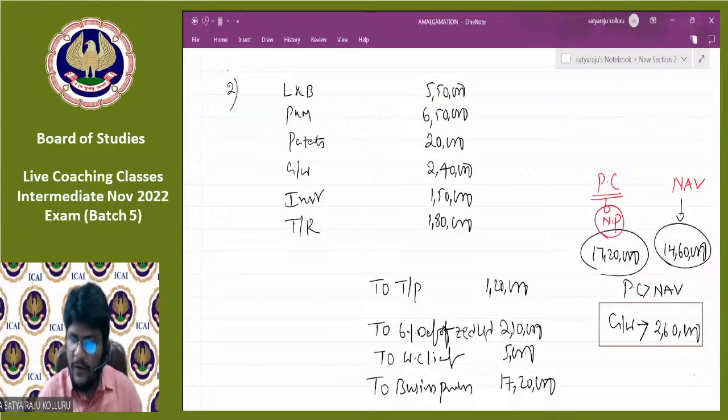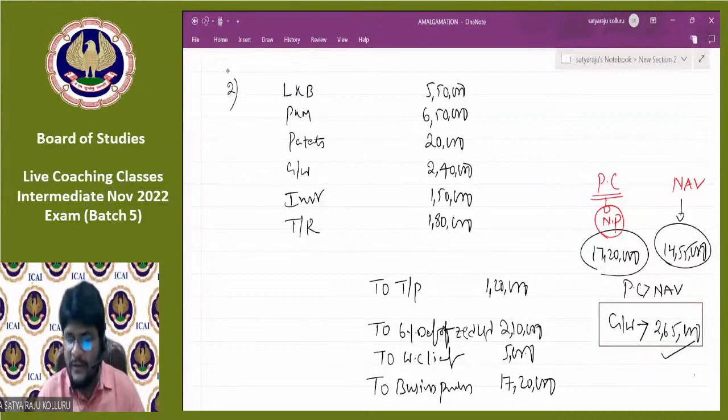Then it is not 14,60,000, I think it is 14,55,000. Right? Now 17,20,000 minus 14,55,000 gives 2,65,000, which is correct. The person who told 2,65,000 in the query box is correct. All right, 2,65,000 is correct, right? Fine, that's great.